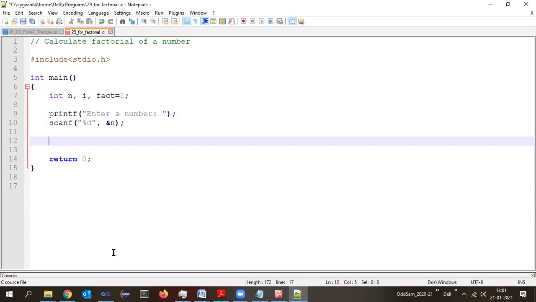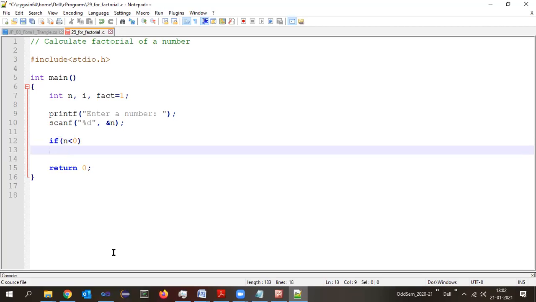Correct? So I need to check that condition first. How can I check? I can have an if on the number. That number is stored in which variable? The entered number is stored in which variable? n. How will I come to know whether this n is positive or negative? If the number is less than 0, is it a negative number? Yes, that means if n less than 0.